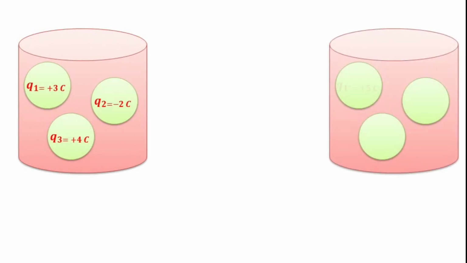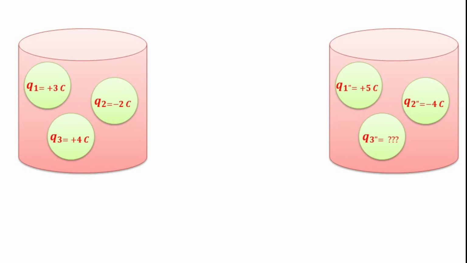Suppose first body has charge Q1 dash equal to plus 5 coulomb. Second body has a charge Q2 dash equal to minus 4 coulomb. And the third body's charge, we have to find it out.